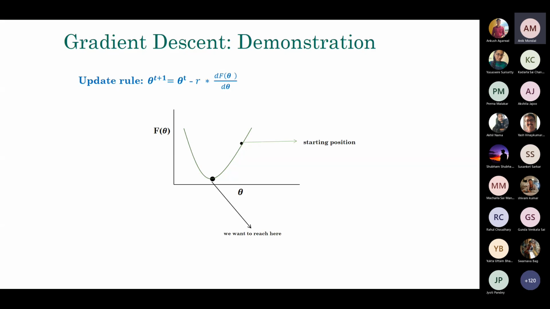Say your starting position is here. Now you compute del f by del theta and apply this, and after the first update you stand somewhere here. Then you make another update, and you stand somewhere here, and so on.